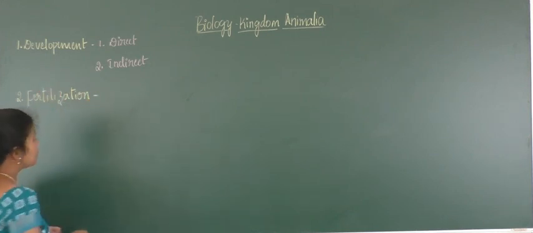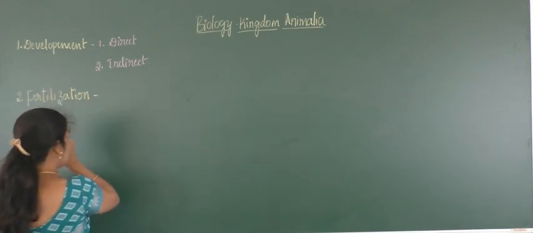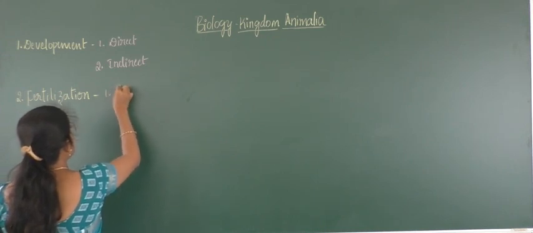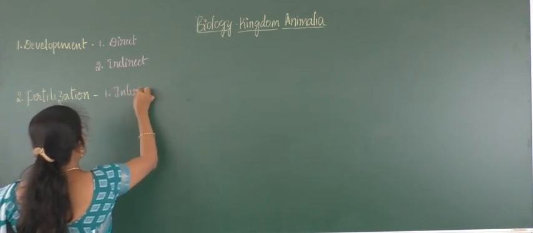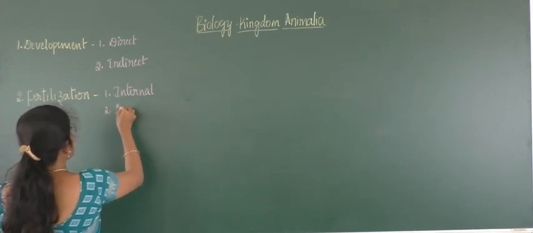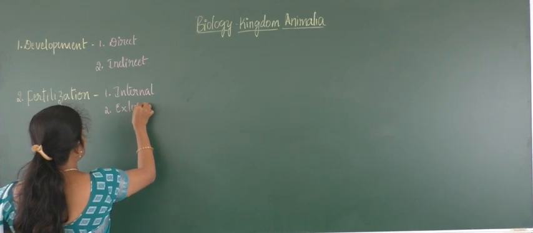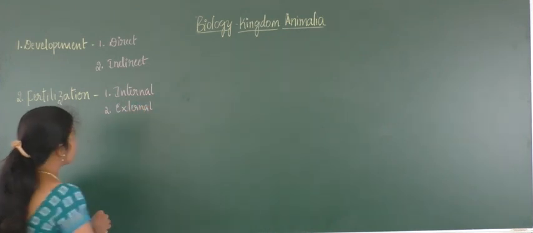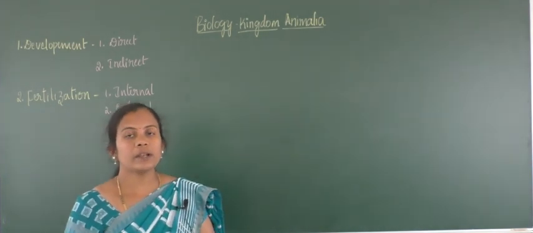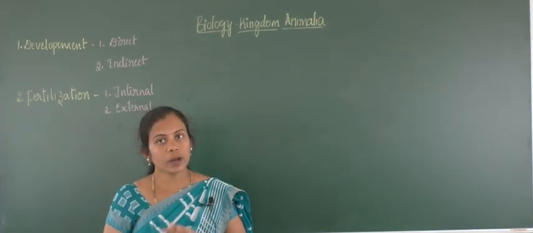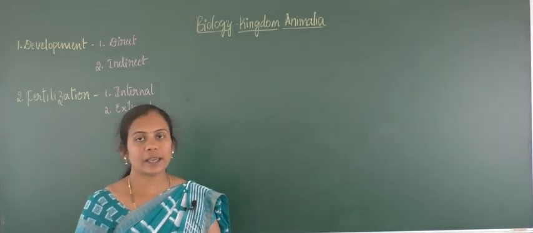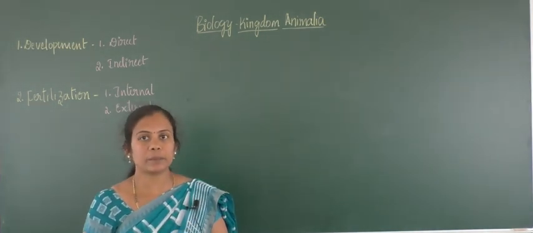In the case of fertilization, it is of two types. One is internal fertilization and the other is external fertilization. When the complete development takes place inside the mother's womb, that is called internal, and the example is all the mammals except the egg-laying echidna and platypus.